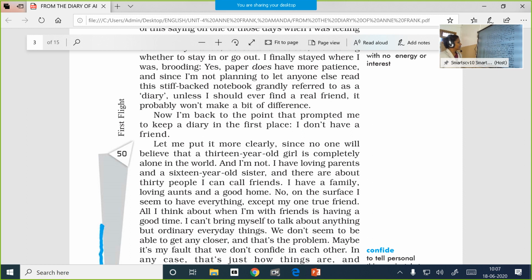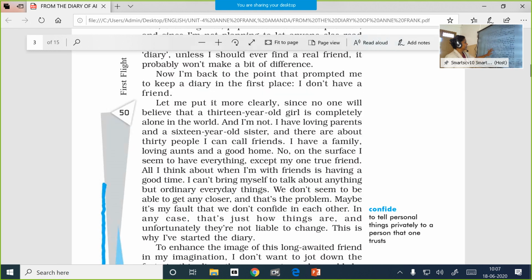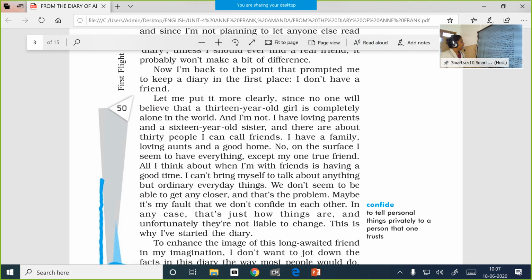Now I'm back to the point that prompted me to keep a diary in the first place. So she is coming to the real point which made her write entries in her diary. I don't have a friend. That is a basic reason which prompted me to make entries in a diary. Let me put it more clearly.